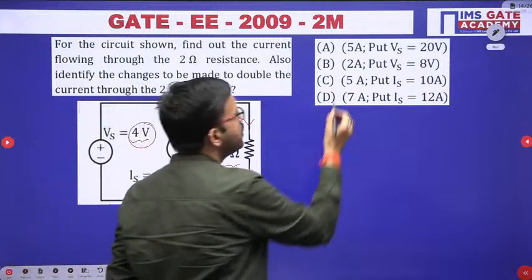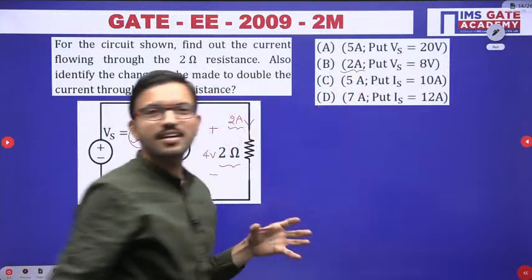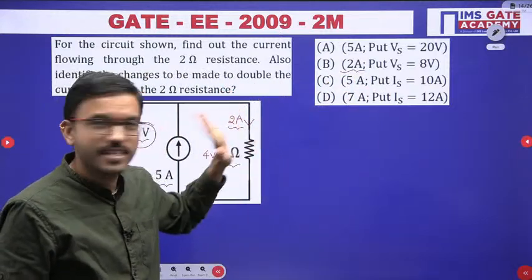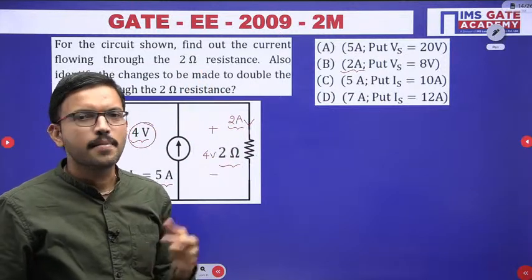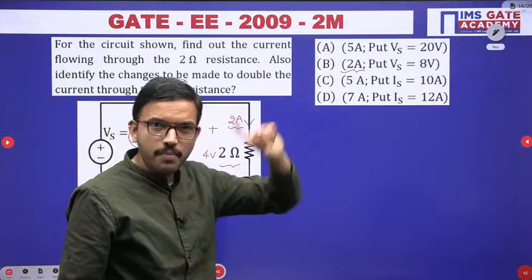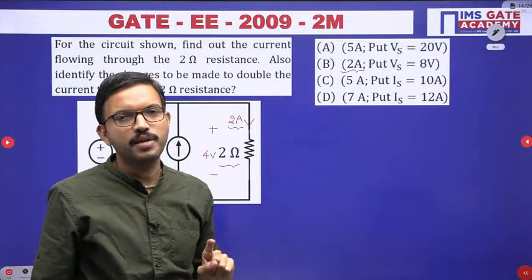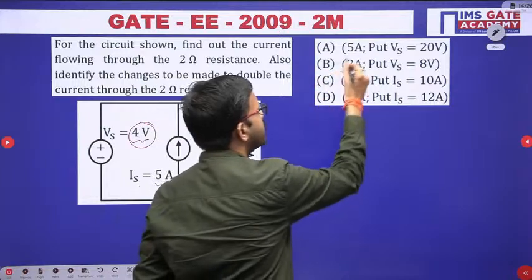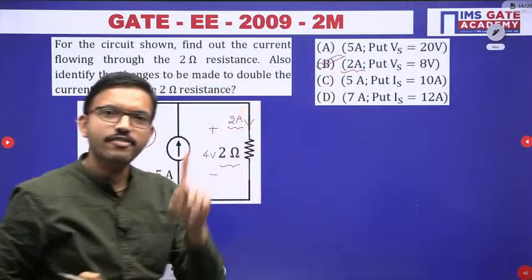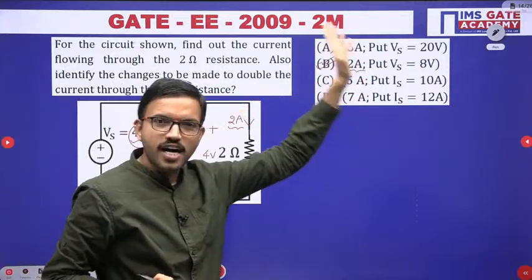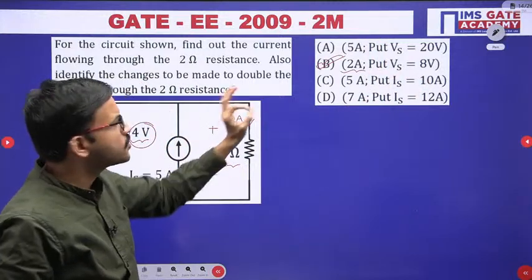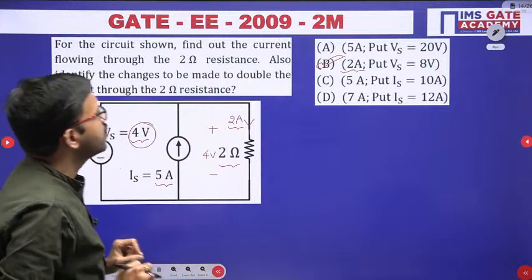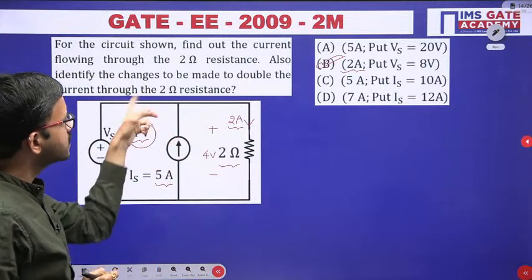The moment you get 2 ampere, see why I told you this question is dead easy. They have asked to calculate 2 parameters, but the moment you calculate the first parameter, with the help of that itself you can directly choose the correct option, irrespective of whether you know the answer for the second part of the question or not. That's why I said this question is dead easy. Now let us solve the second part of the question.